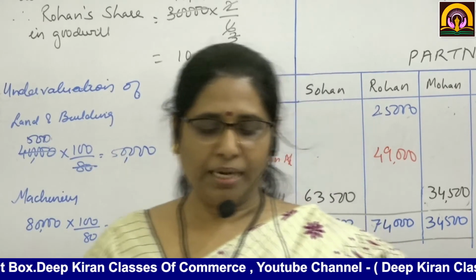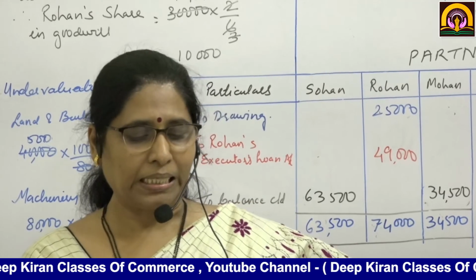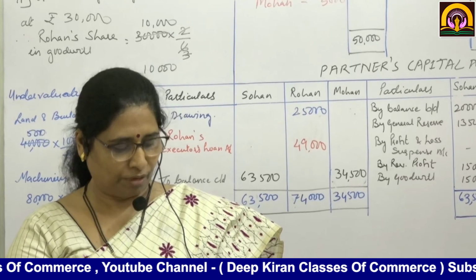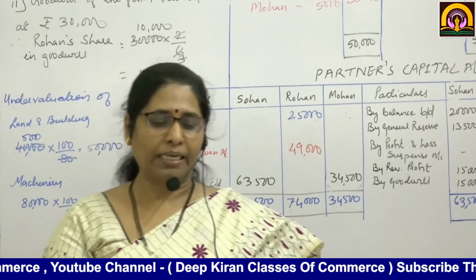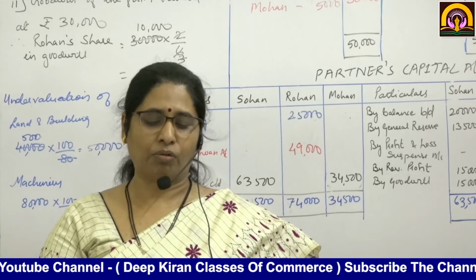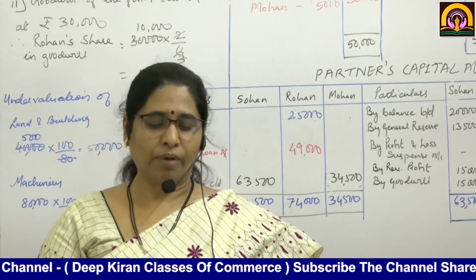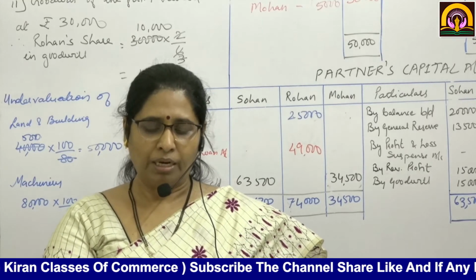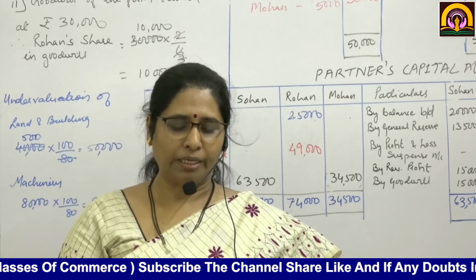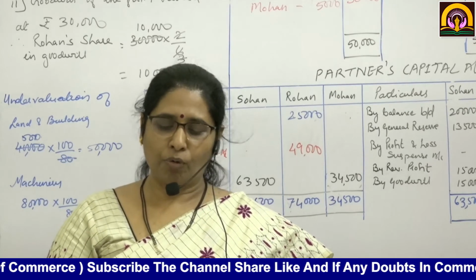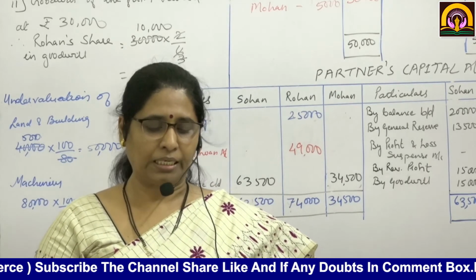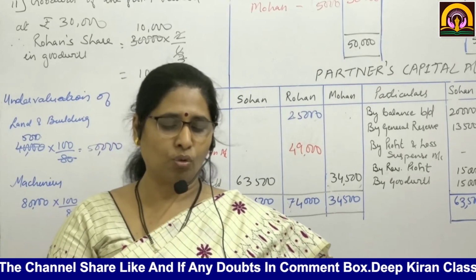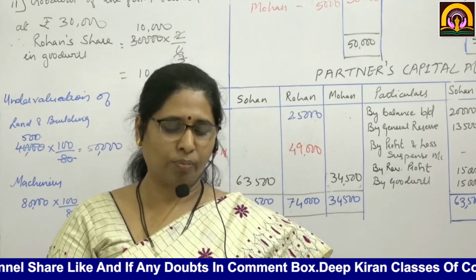Then investments are valued at 60,000. Now they have given, see, investment, what is the value of investment? 40,000. Now that is valued at 60,000. That means appreciation by 20,000. Stock to be undervalued. Now it will be written on profit and loss adjustment account debit side. Then a provision at the rate of 10% on debtors is required. And patents are useless, means there is no use of that patent, so that is also to be written off.